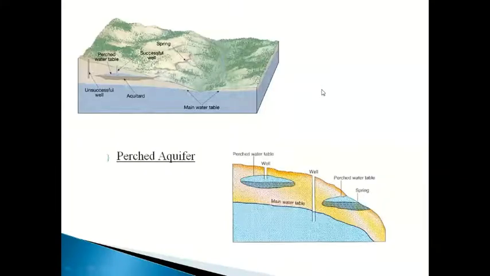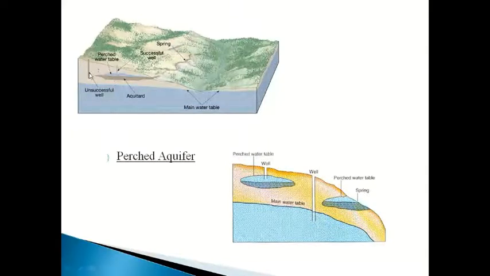Then the perched aquifer. It is a part of the unconfined aquifer. You can see here, this is ground level, and here there is a small patch of impervious layer that is called an aquitard. This is a small patch of impervious layer, and all the rest is pervious layer from which water can easily seep into the ground.